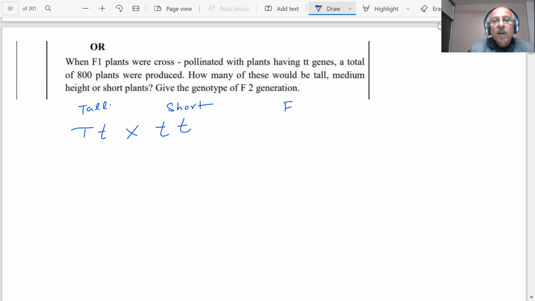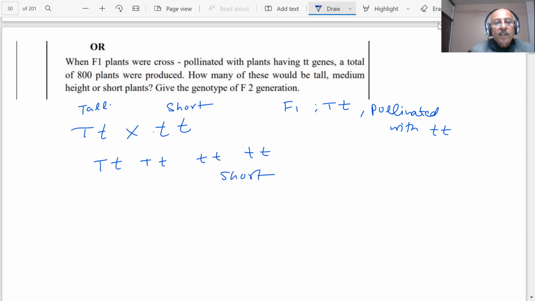So F1 was Tt. This is pollinated with tt. The result will be Tt, you will get Tt, you will get tt, and you will get tt. So the result is this. These are short and these are tall. So out of the four, you are getting a ratio of 2:2, 50% short and 50% tall.